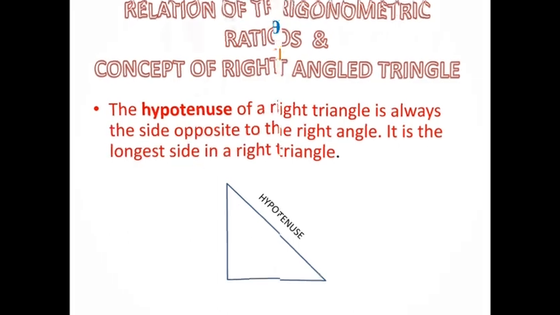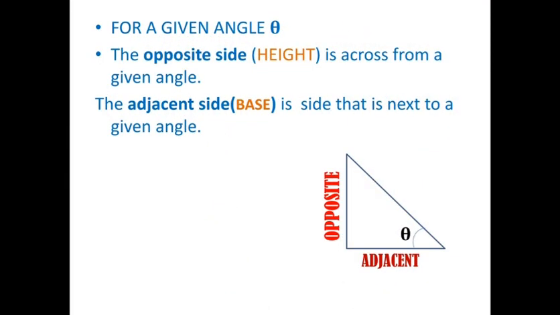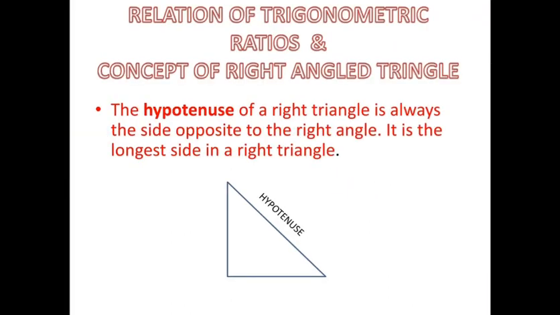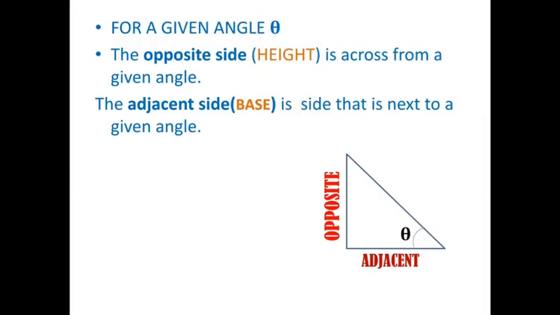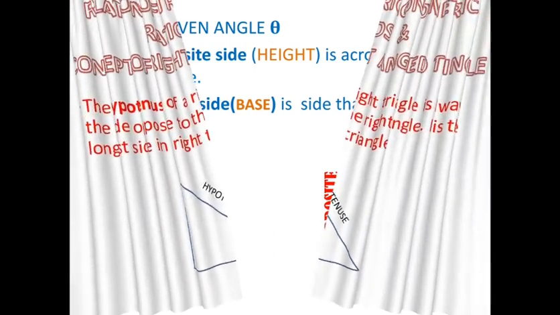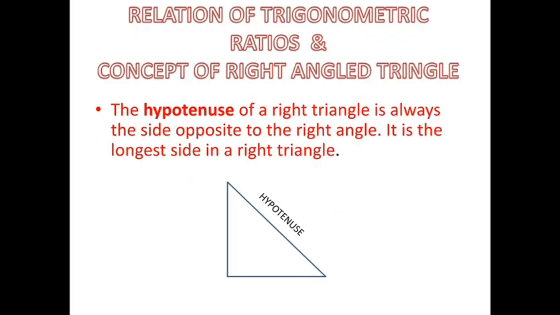Sorry, ABC is not written, let me write. Okay, so here the hypotenuse is there. It is a right triangle having three sides, where the hypotenuse is the longest side. The other two sides are called the legs of the triangle, which contain the right angle. One may be the perpendicular and one may be the base. The hypotenuse of a right triangle is always the side opposite to the right angle. It is the longest side of the right triangle. You know it from the lower classes also.